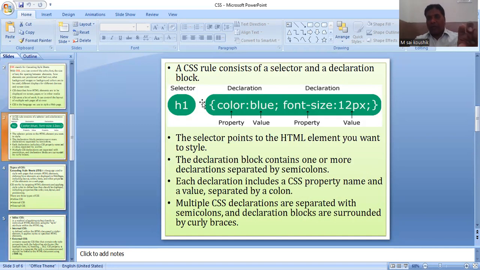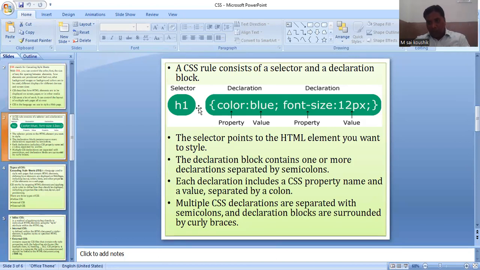For example, what I said earlier, come to this one. Take one HTML element, for example. Yes or no? In this example, I want to apply to the heading part the font color blue and the font size 12. It's clear now. But I am taking only the heading part.